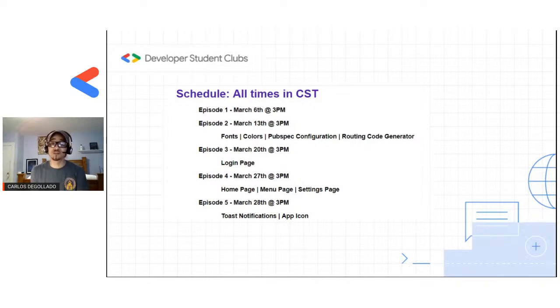So yeah, we're going to cover toast notifications, but one thing I wanted to add is that in Android development, for instance, toasts are implemented in Android Studio, but in Flutter, they're not really naturally given to us as a feature to use. So we're going to bring in a dependency, Flutter Toast is what it's called. We're going to bring that dependency into our app, and that's going to be another example of importing packages. And we're going to use that to create our toast notification in our app, and it's going to be another little cool feature that you can have and use.